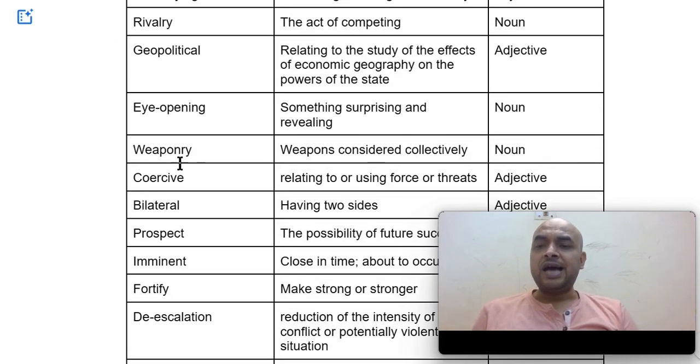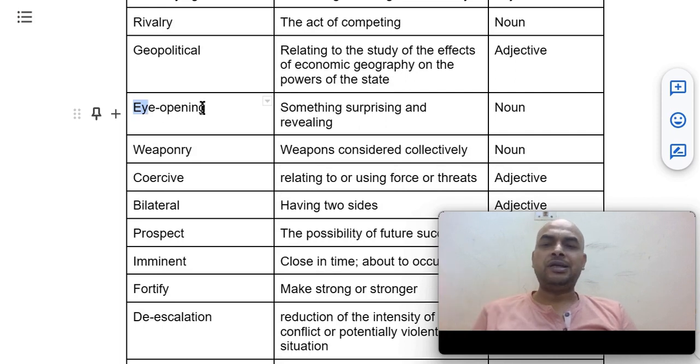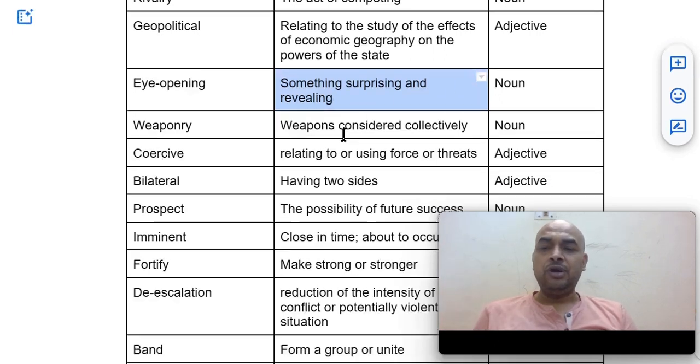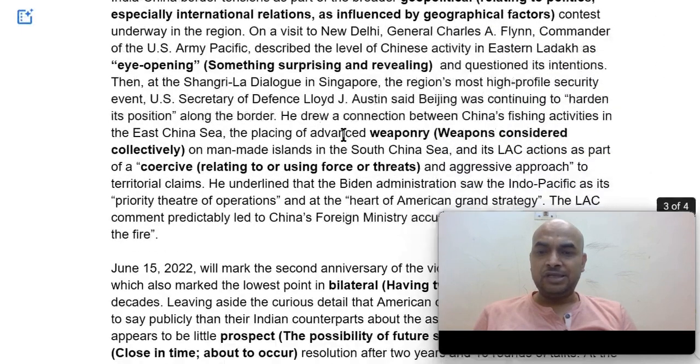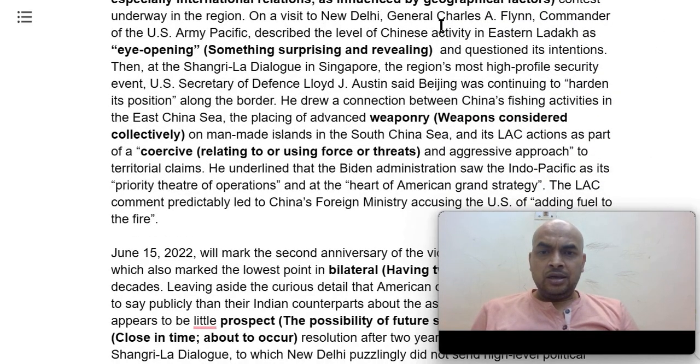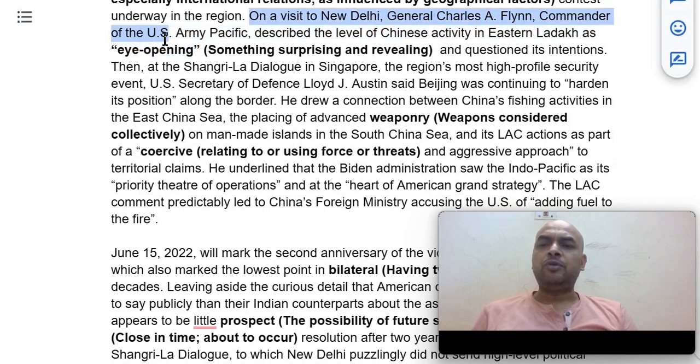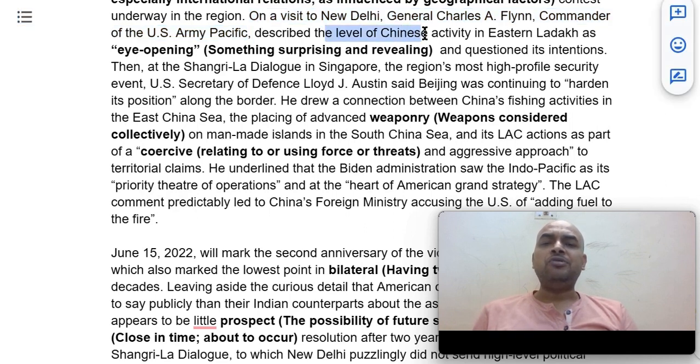The next word is eye-opening. In Hindi, it's very easy, आँख खोलने वाला, but in English we can say something surprising and revealing, that you get very surprised by observing or seeing something. It's an adjective, and let's see the uses. On a visit to New Delhi, General Charles A. Flynn, commander of the U.S. Army Pacific, described the level of Chinese activity in Eastern Ladakh as eye-opening.